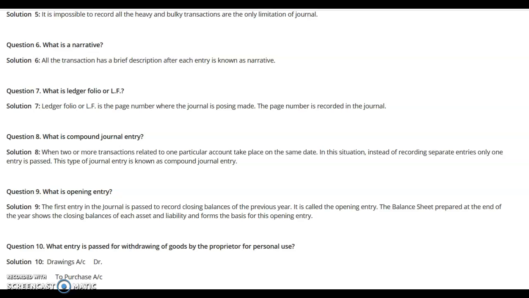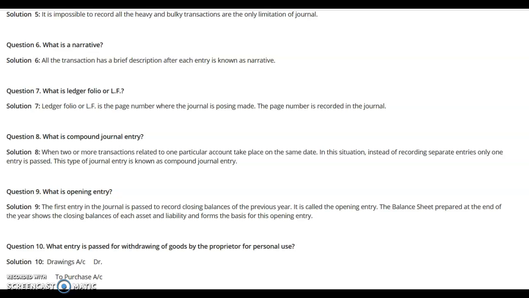Very simply, one can understand it this way: when two or more transactions related to one particular account take place on the same date, and one account is common, then instead of recording separate entries, only one entry is passed, and that entry is known as the compound journal entry.